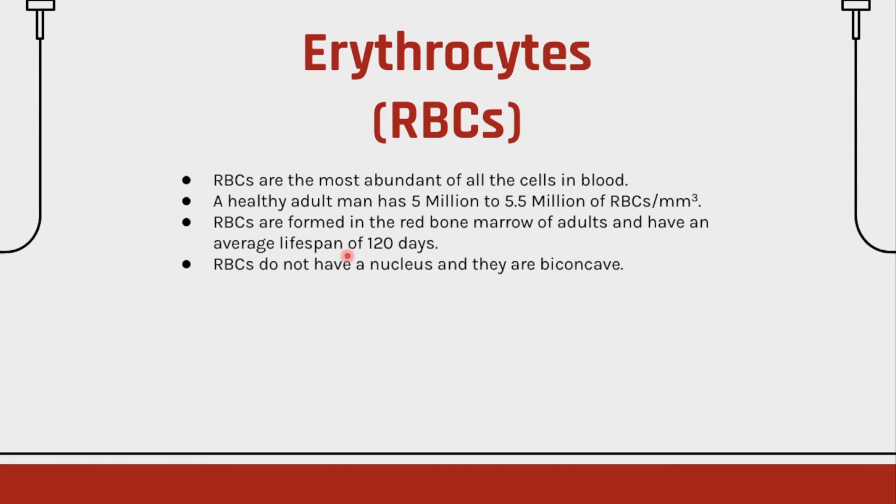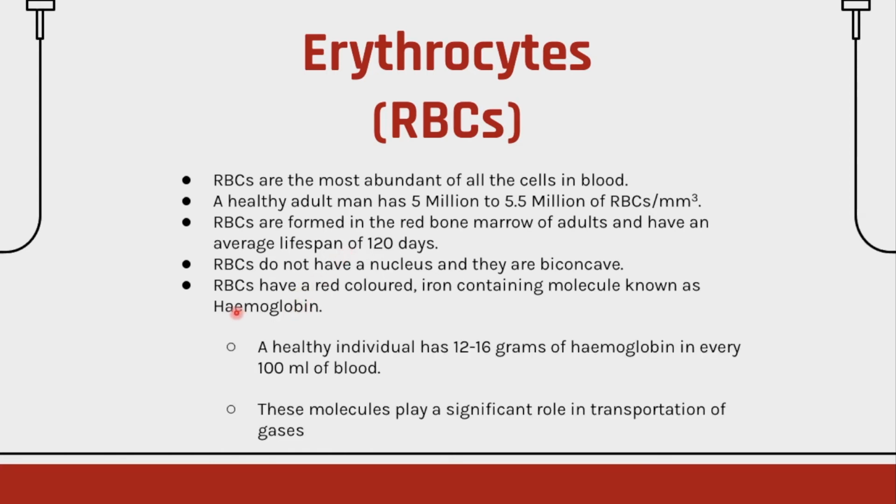The thing that helps the RBC in transporting oxygen is called hemoglobin, and a healthy individual has 12 to 16 grams of hemoglobin in every 100 milliliters of blood. These molecules also play a significant role in the transport of gases.